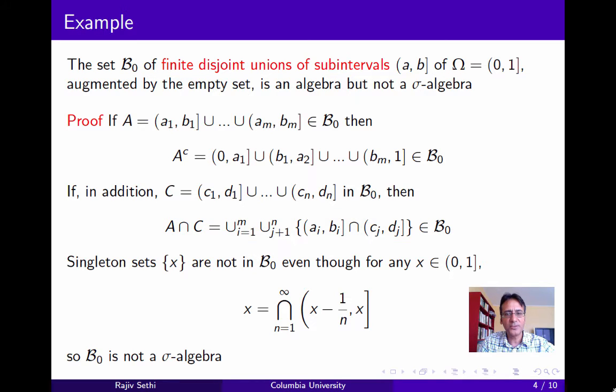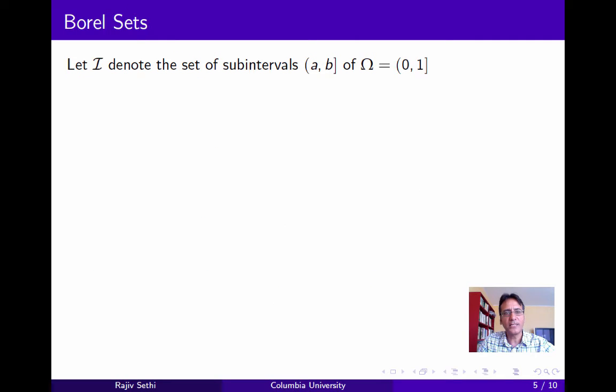Now to see that B0 is not a sigma algebra, note that the singleton sets {x} are not in B0, even though we can express any singleton set as the countable intersection of subintervals. So B0 is an algebra, but not a sigma algebra. Now let's think about the sigma algebra that's generated by B0.